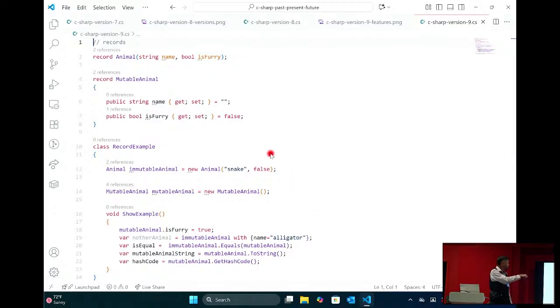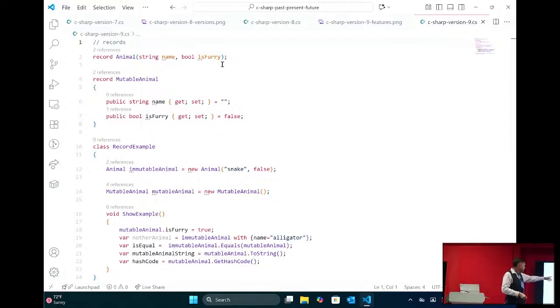I don't know if you guys are using records or not, but records are intended to be used for data objects. They're optimized for data objects. They're immutable by default, right? So I could have had a class that's an animal, and then had a name and an is furry, right? Had all the properties and stuff. I can write all that just in one line here and make it a record.